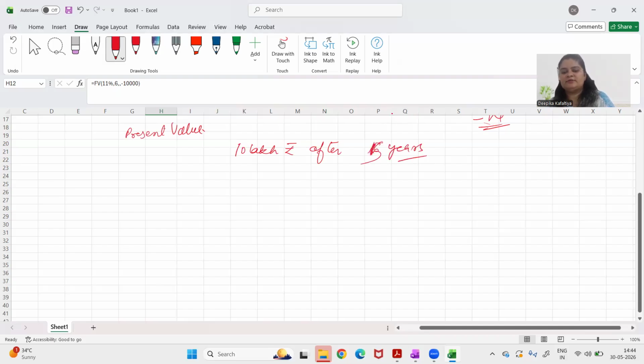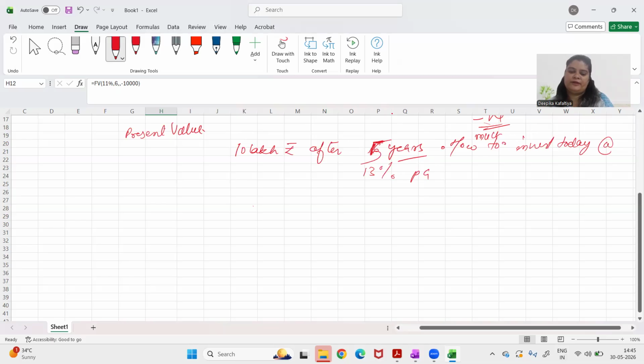My client needs 10 lakh rupees after 5 years. So how much to invest today? At 13% per annum. Let's say the interest that the client can earn in any investment is 13% per annum. So with that rate, how much investment should be done today?